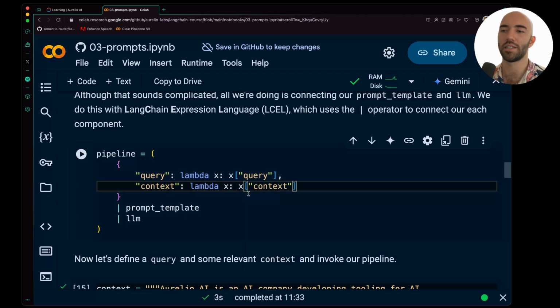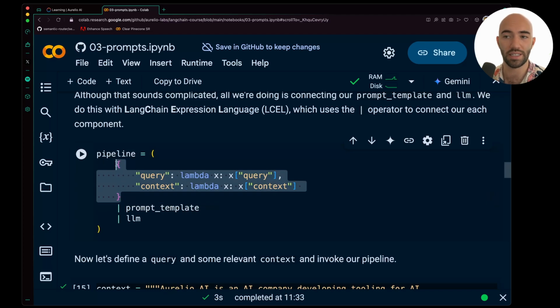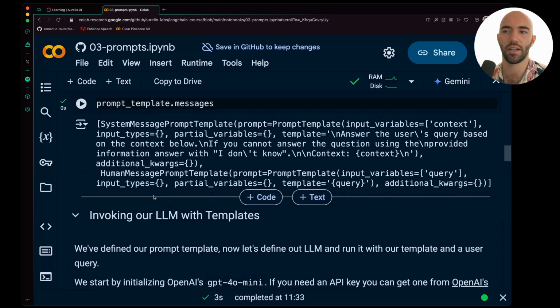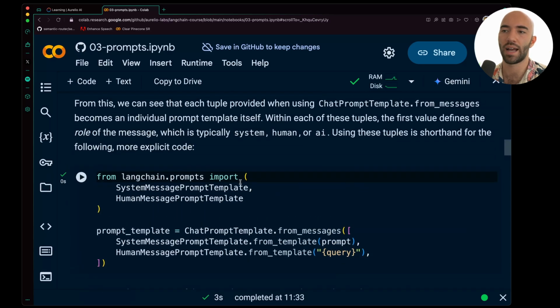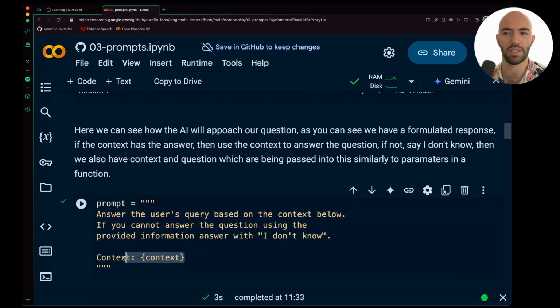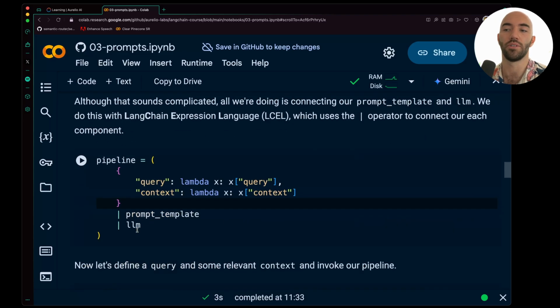Okay, so this is doing the exact same thing. The reason that we might want to write this is mainly for clarity, to be honest, just to explicitly say, okay, these are the inputs, because otherwise we don't really have them in the code other than within our original prompts up here, which is not super clear. So I think it's usually a good idea to be more explicit with these things.